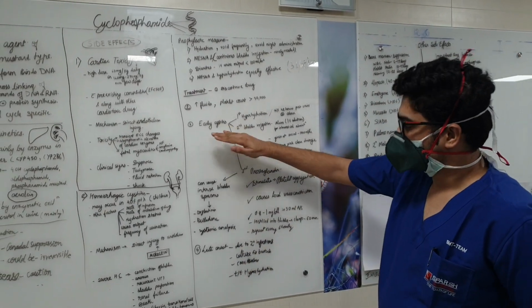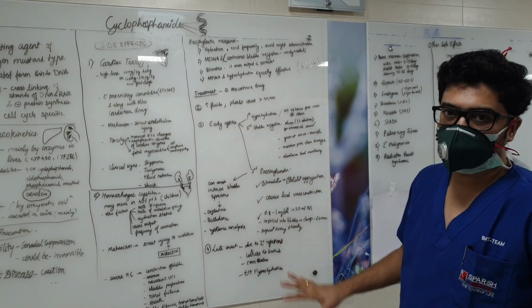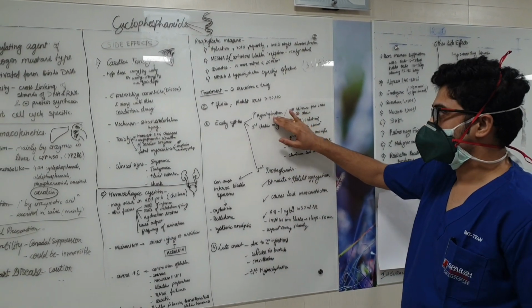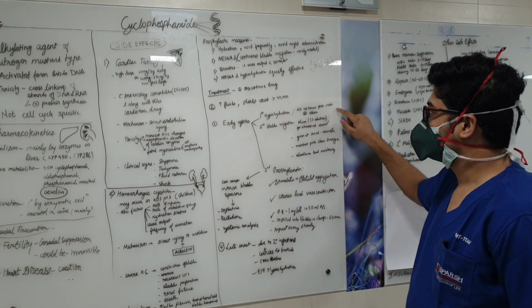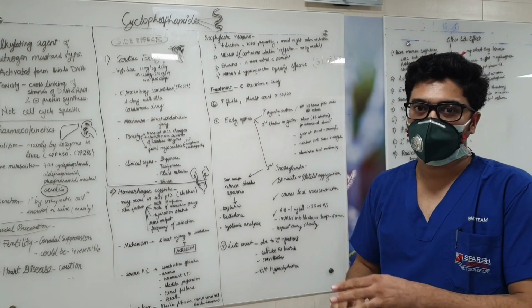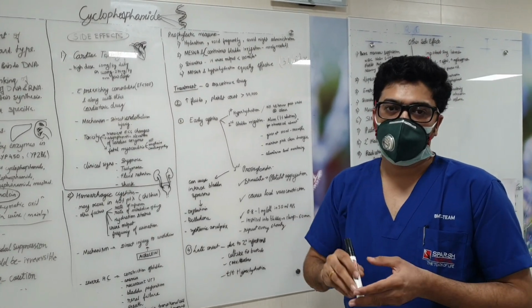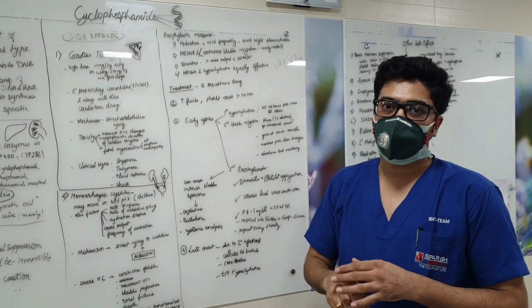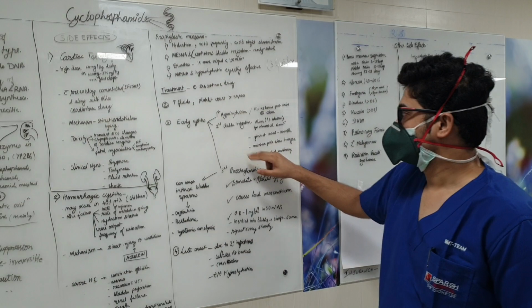So we'll divide early cystitis and late cystitis. So in early cystitis, what all things do we do? First thing is hyperhydration, and the fluid has to continue for 48 hours after the patient passes normal color urine. Means from the time the urine color has become normal, up to 48 hours we have to continue hyperhydration.